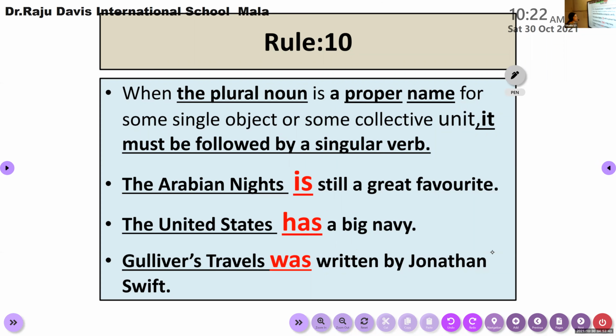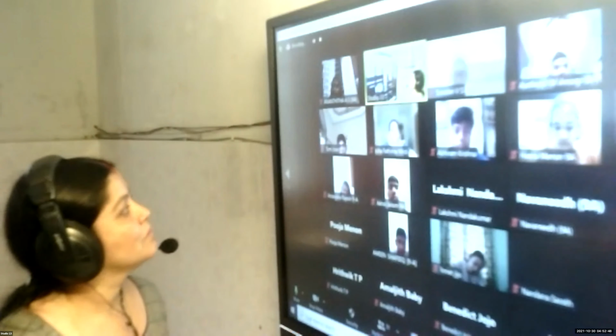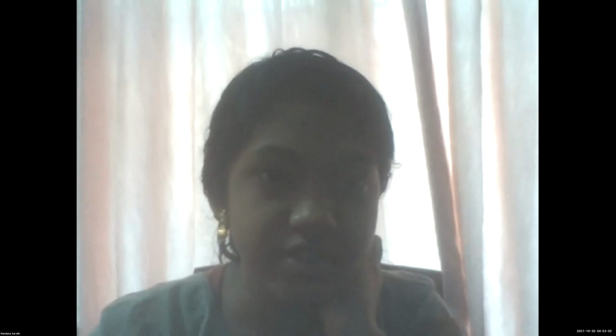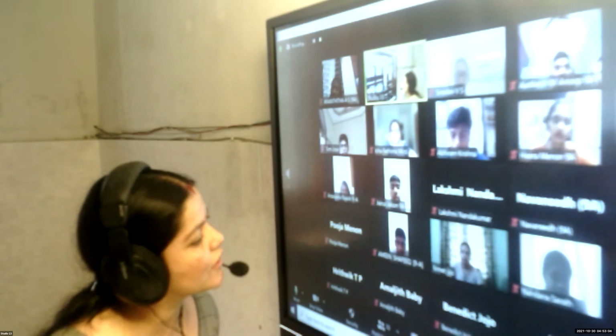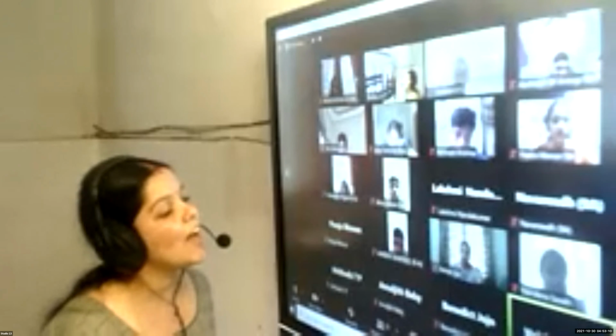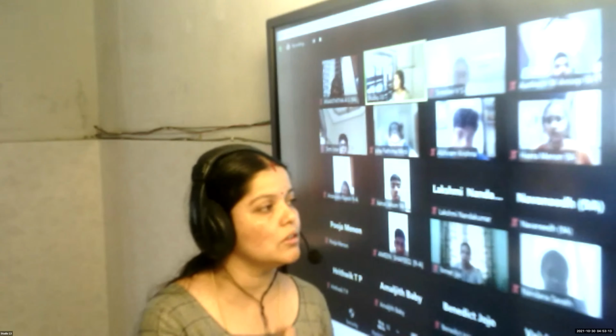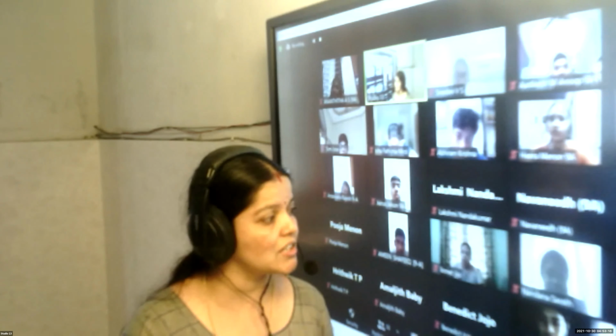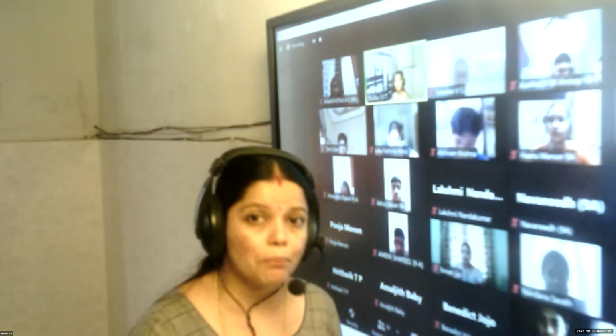The United States. As you all know, India is a country with states. How many states are there in India? 28 states, and how many union territories? We had a discussion about this earlier. 8 union territories. I told you to check and come, right? So there are 28 states and 8 union territories in India. And we are not even thinking about Kerala separate, Tamil Nadu separate, Karnataka separate. We are unitedly saying that we are Indians, right? We are proud Indians.